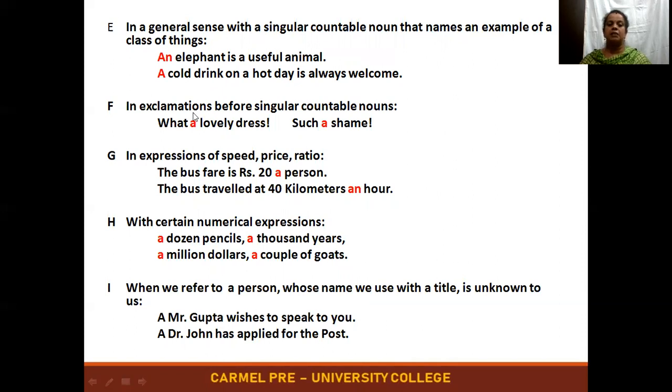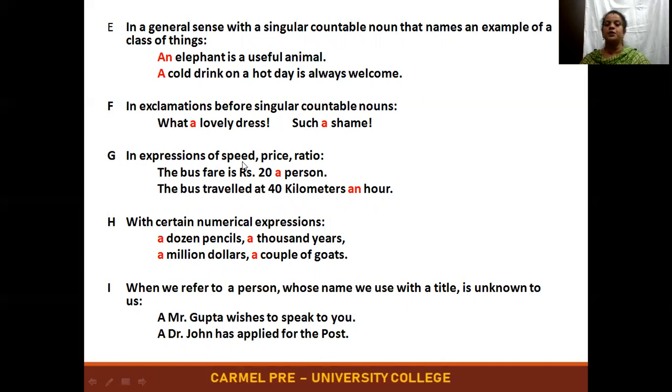Next, in exclamations before a singular countable noun: when you are using an exclamatory sentence and you want to use any singular noun, then we'll be using a. What a lovely dress. Such a shame.